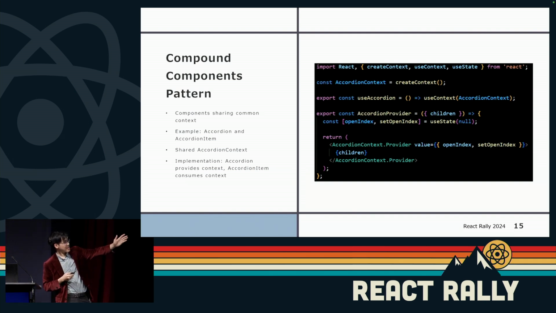In that scenario, for instance, useAccordion is consuming the accordion context, and we're using it for setting an open index. That way, we can have the 2 components share the same compound state to manage across the application.